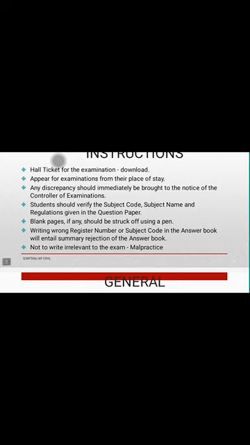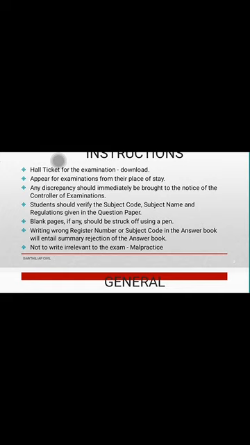And in the hall ticket, if you find any discrepancy like your name, your date of birth, your register number, or your arrears subject count, if anything is missing, you can inform your class advisor. And as soon as you receive the question paper, you must verify your register number, subject code and the subject name.